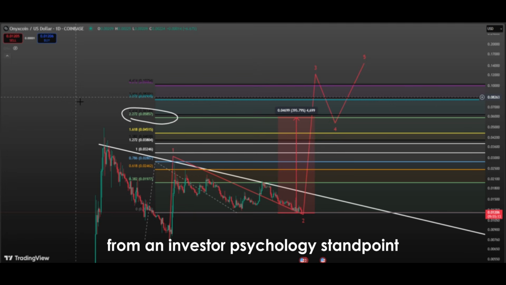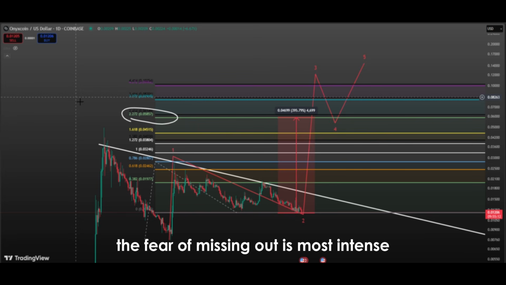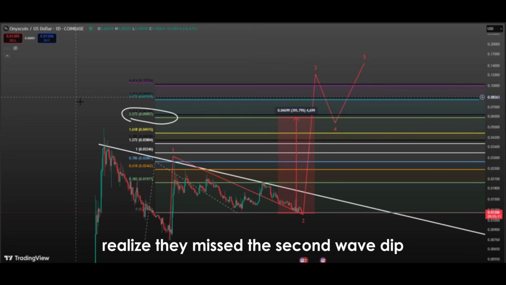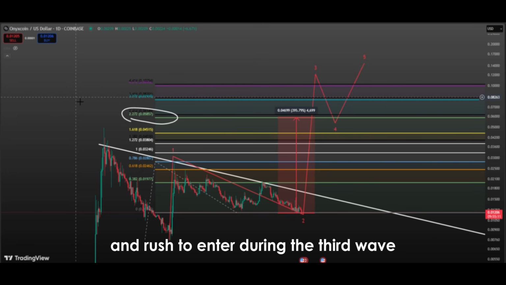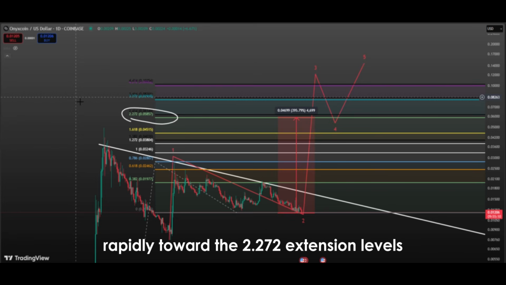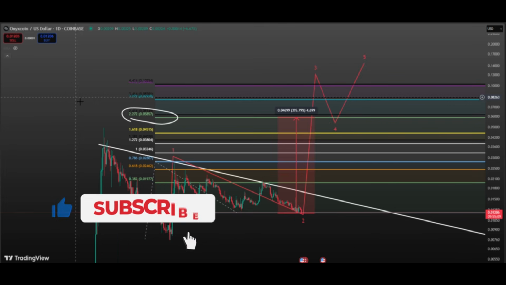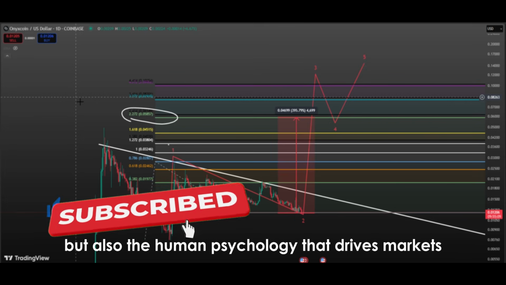From an investor psychology standpoint, the third wave is also when FOMO, the fear of missing out, is most intense. Many investors see the price rising, realize they missed the second wave dip, and rush to enter during the third wave. This further increases buying pressure and helps push the price rapidly toward the 2.272 extension levels. Here, it's not only technical rules at play, but also the human psychology that drives markets.